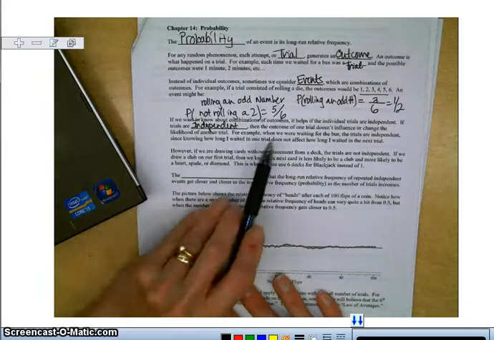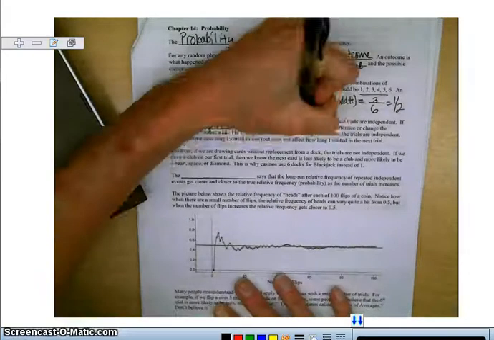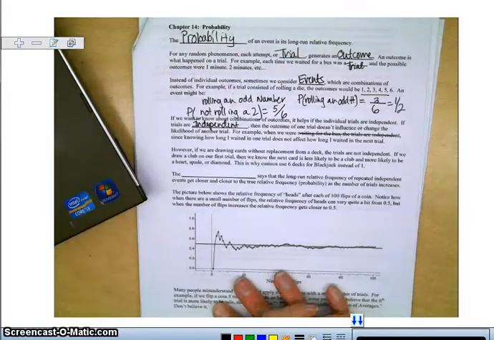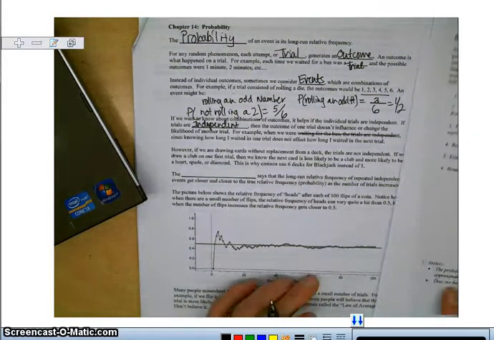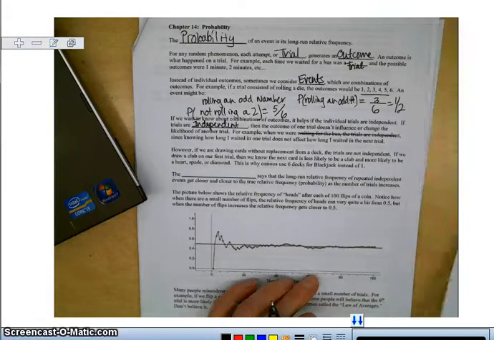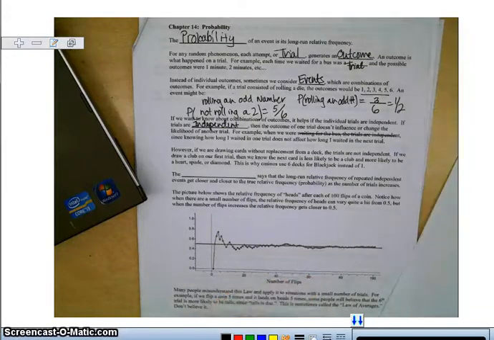For example, when we were waiting, I don't really want to use waiting for the bus, so let's just say when we were selecting people for Stugo, okay, well, that's not a good example. The streaky shooter one is a better example.